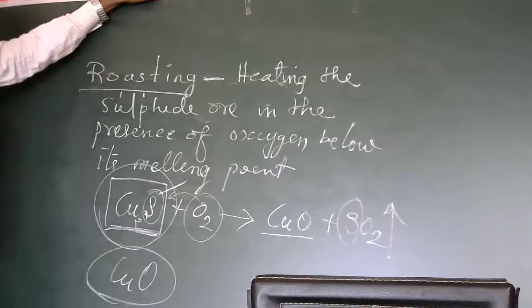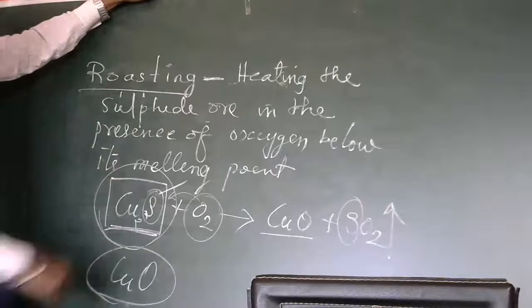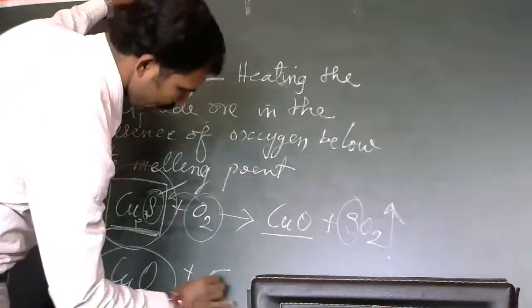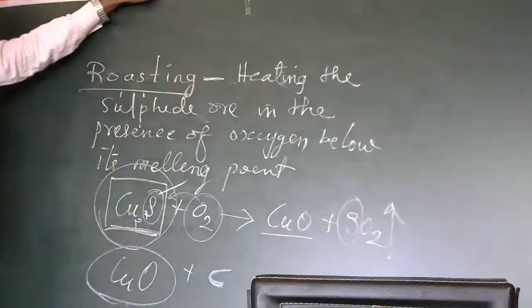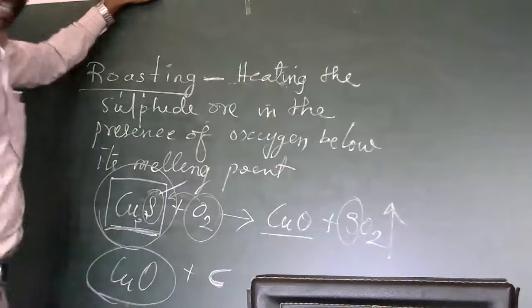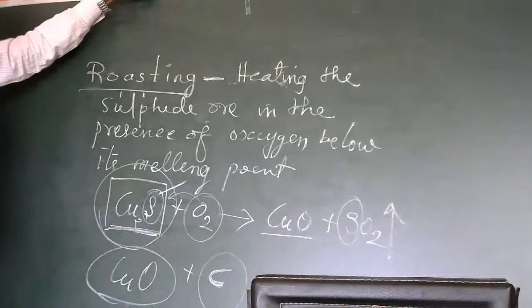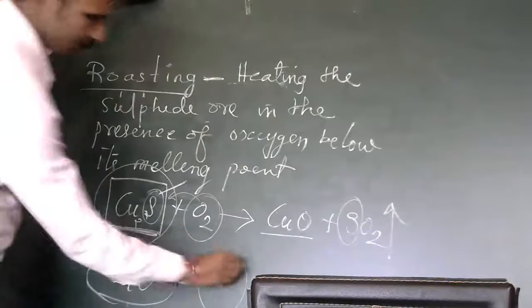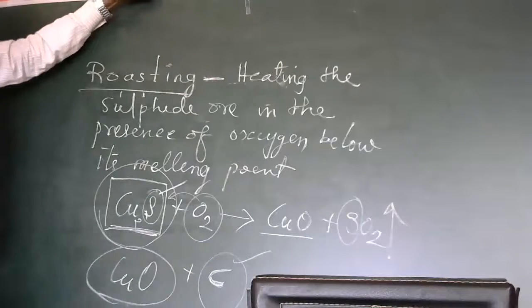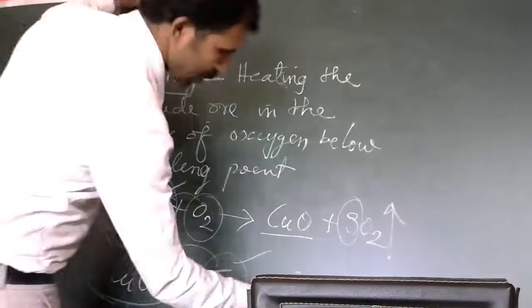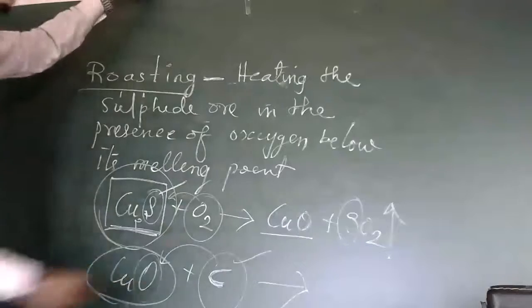Now for copper oxide, we go for methods like reduction. We use a reducing agent over here; carbon is the reducing agent. Carbon reacts with oxygen, oxidation happens, and copper is reduced.